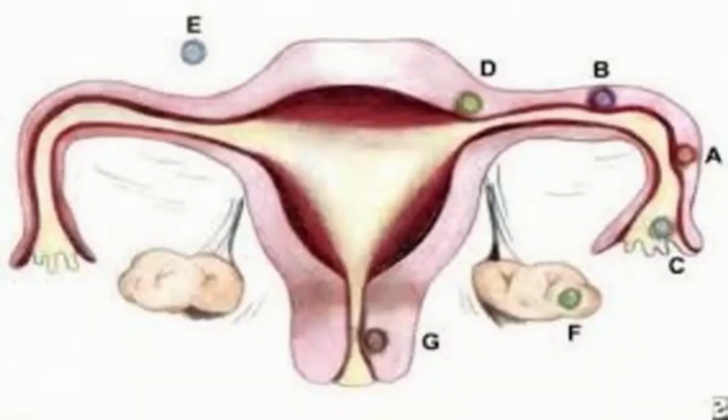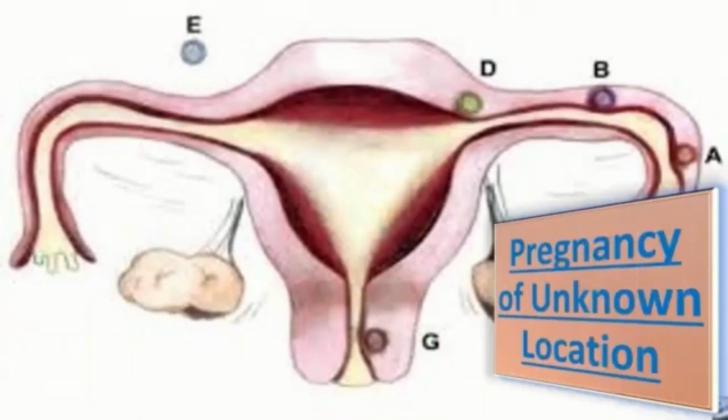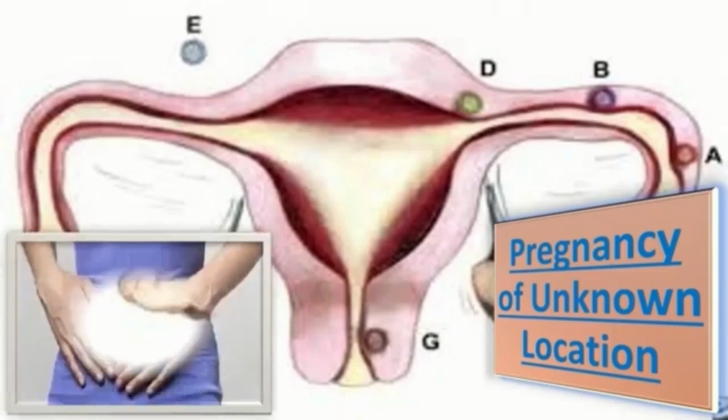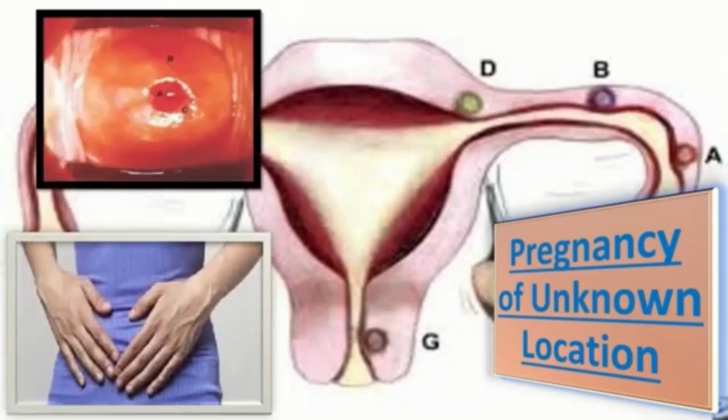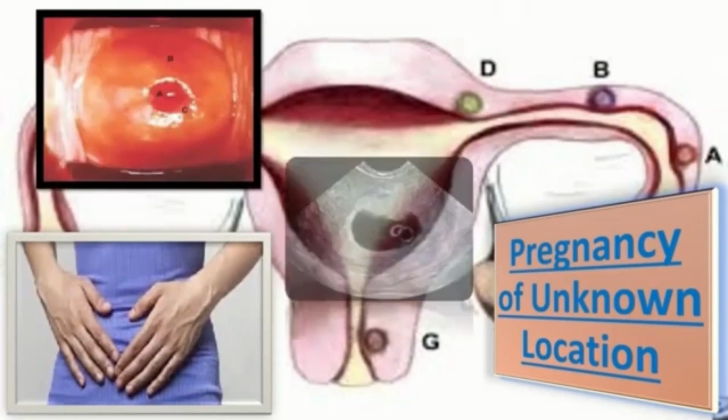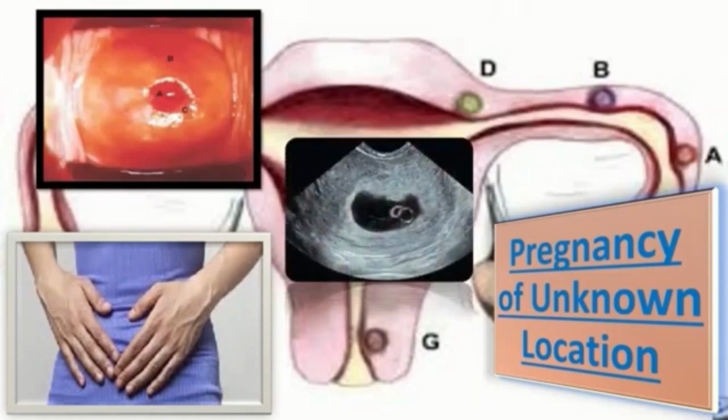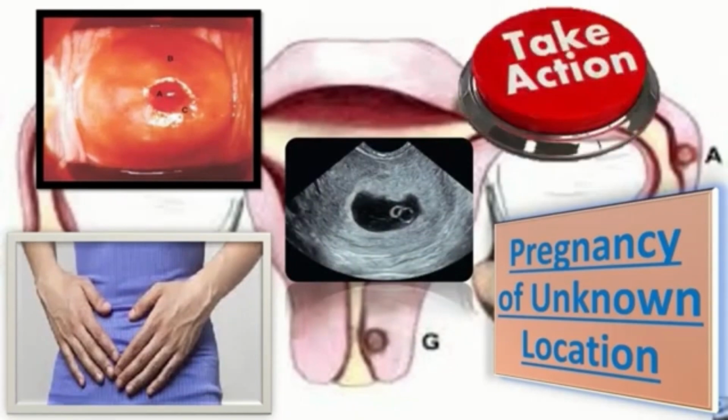Next is the pregnancy of unknown location. So what is the clinical presentation of the patient with a pregnancy of unknown location? In this type of miscarriage, the pain may or may not be present, and the bleeding may or may not be present. On clinical examination, the os is closed. When we do ultrasound, no intra or extrauterine pregnancy or retained products of conception are identified. And what about action? Beta HCG follow-up is needed and rescans are needed as appropriate.